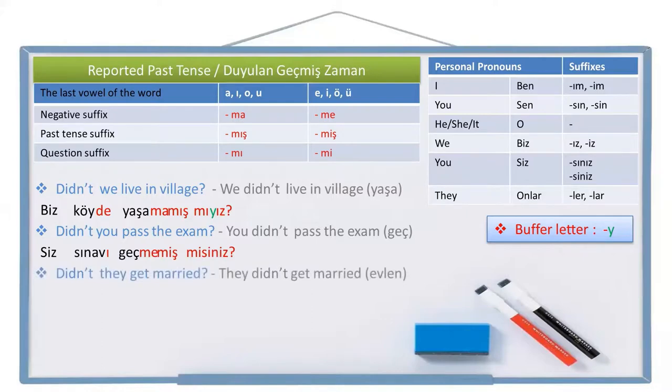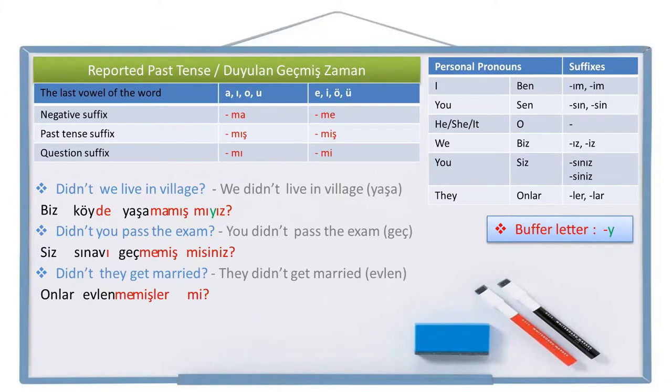And the last example. Didn't they get married? This is the negative question sentence I want. And the negative sentence is they didn't get married. And get married is evlen in Turkish. Let's write the negative sentence first. The person pronoun they, onlar. Get married, evlen. Not get married, evlenme. Didn't get married, evlenmemiş. Be careful for the person pronoun they. At this point, we are going to write the person pronoun suffix, ler. And after that, we are going to write the question suffix, mi. Onlar evlenmemişler mi? Didn't they get married? Onlar evlenmemişler mi?